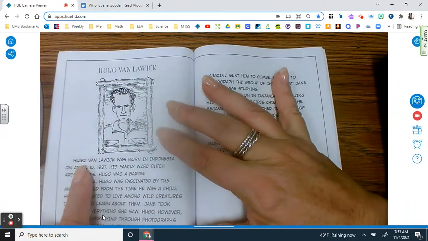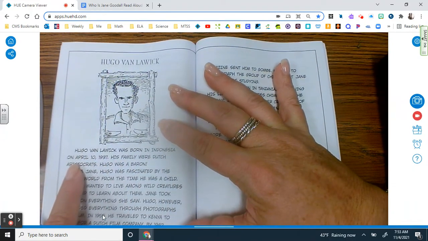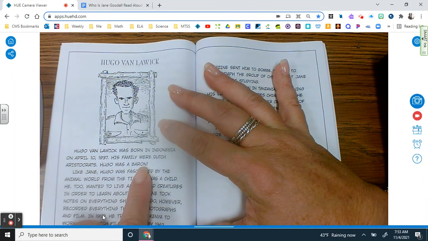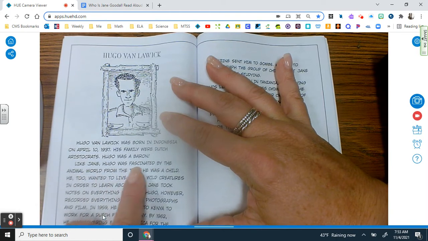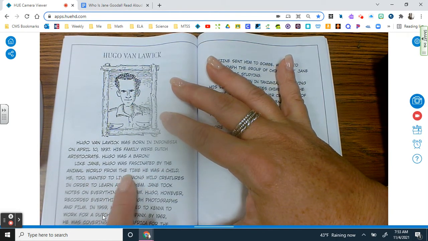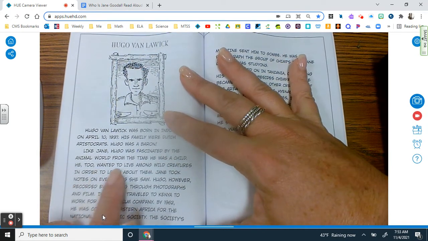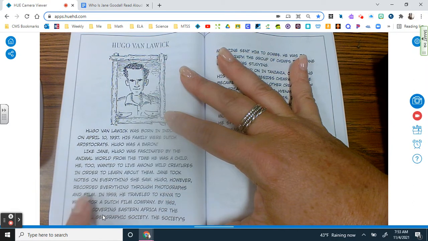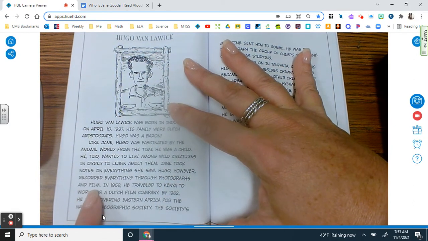Hugo van Lawick. Hugo van Lawick was born in Indonesia on April 10, 1937. His family were Dutch aristocrats. Hugo was a baron. Like Jane, Hugo was fascinated by the animal world from the time he was a child. He too wanted to live among wild creatures in order to learn about them. Jane took notes on everything she saw.